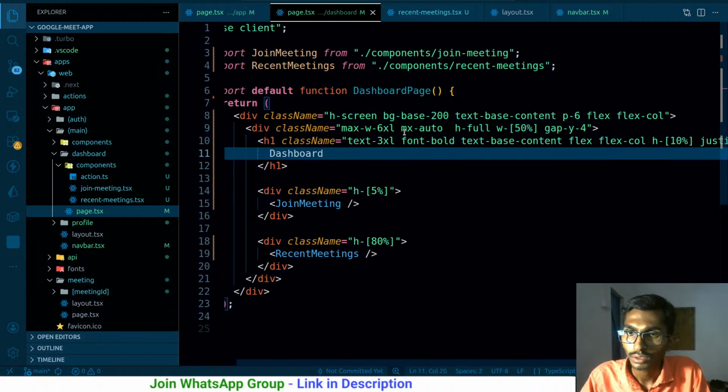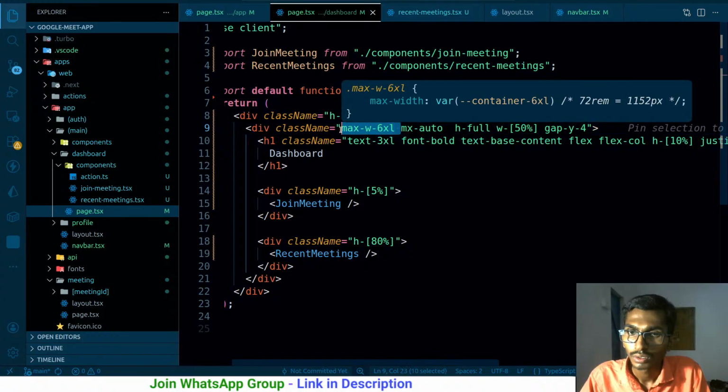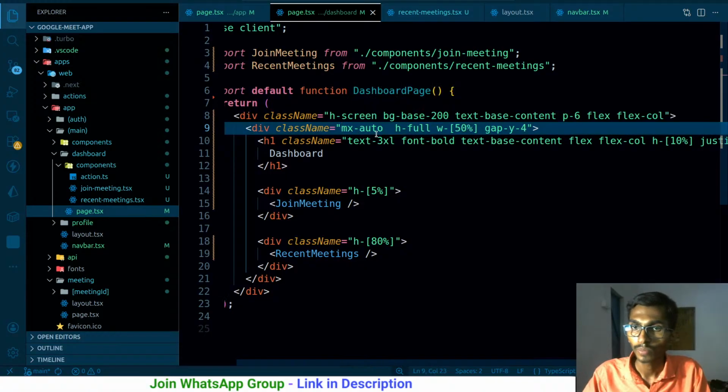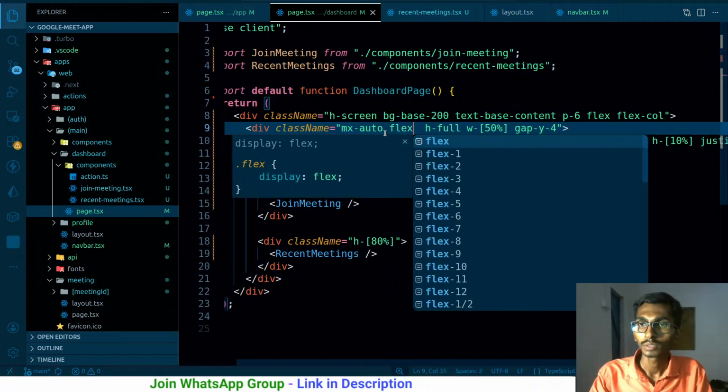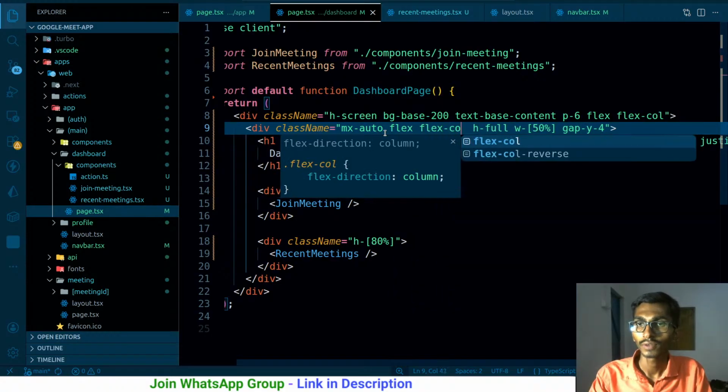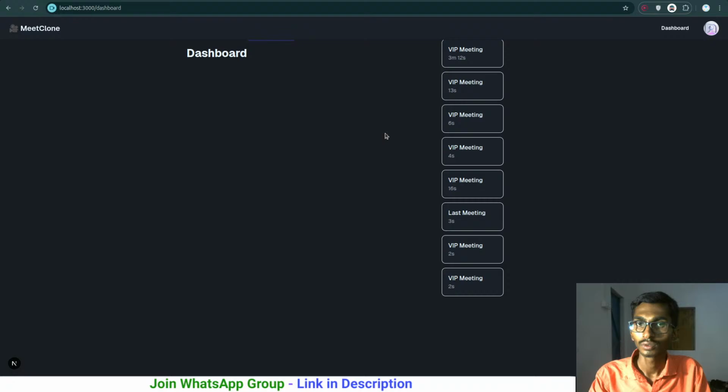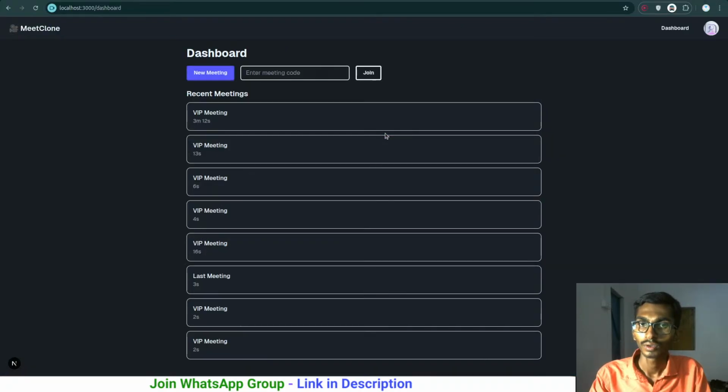So this max doesn't apply. Let's get rid of this. And apart from this particular thing, let me make it flex and a flex column again. So this is how it's gonna be going on, and this is sort of working.